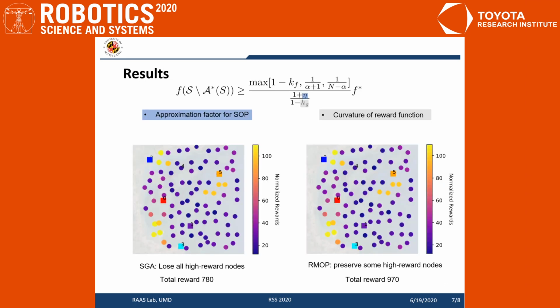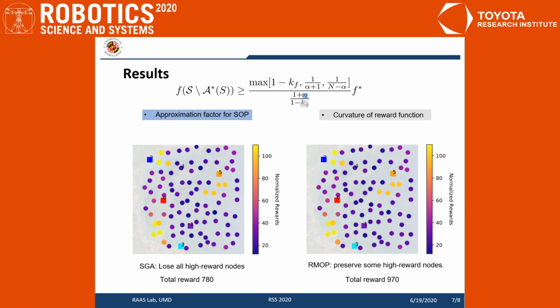Despite the hardness of the proposed problem, we show in this work that given some bounded eta approximation algorithm for orienteering problem, our algorithm has a constant lower bound, which is a function of eta and the curvature of the function. Here is one intuitive explanation of our algorithm.